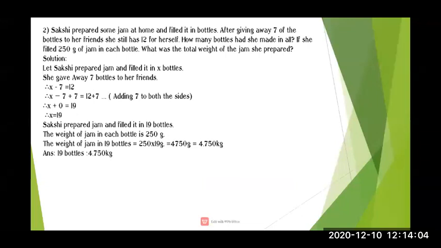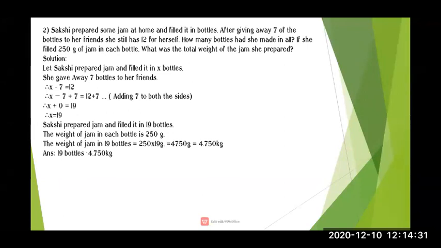The second question is: Sakshi prepares some jam at home and fills it in bottles. After giving away 7 of the bottles to her friend, she still has 12 for herself.